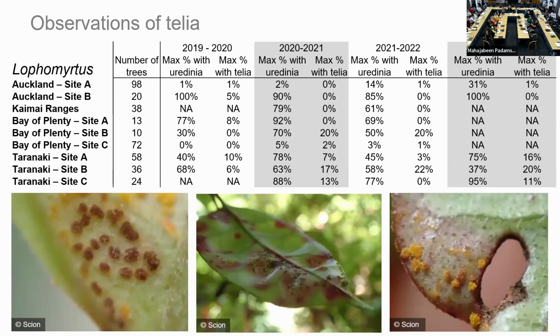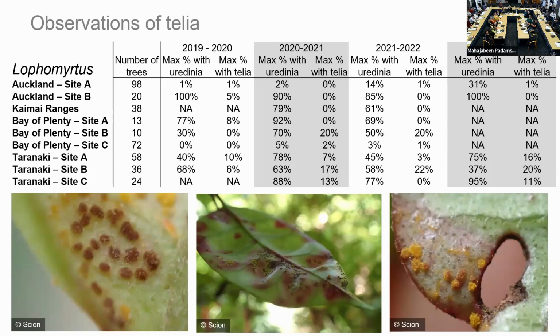Let's start by talking about observations of telia. So in 8 of the 9 locations, we were able to find the sexual spore stage, but it's relatively uncommon compared to the asexual stage, the yellow spore stage that we're all so familiar with. So it's really quite hard to find them. You have to really go for them in New Zealand, but they are there.